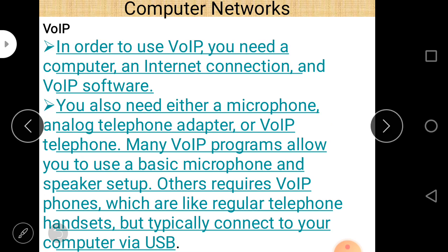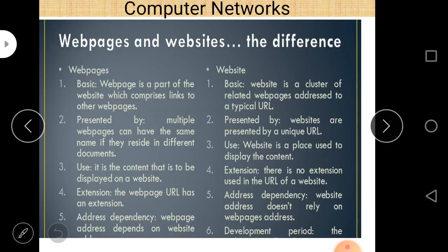Next is web page and website. All of you are very aware of these terms. So let us see the difference between web page and website. A web page is a part of the website which comprises links to other web pages.